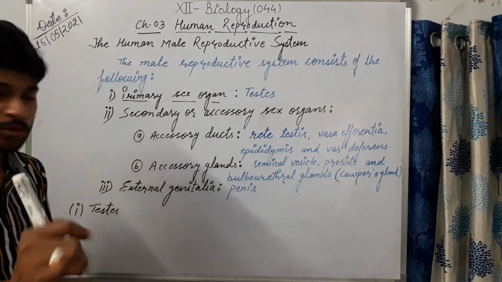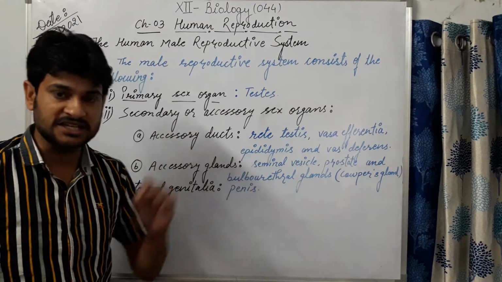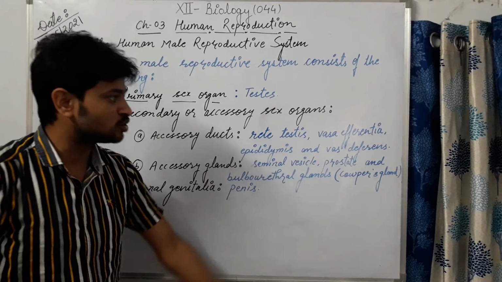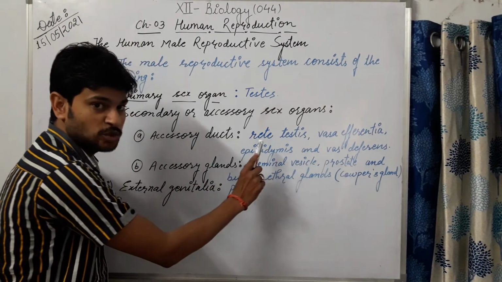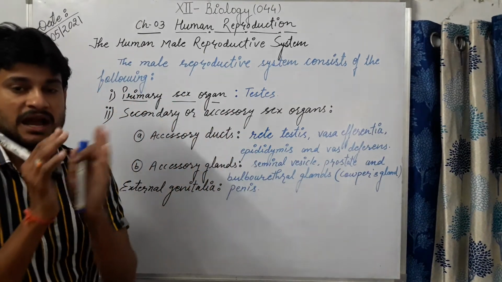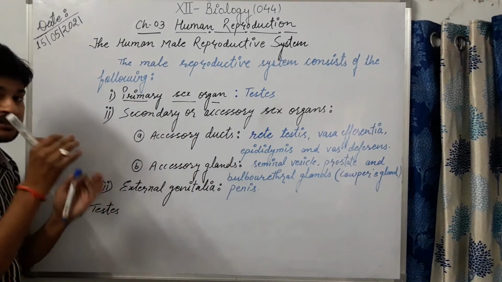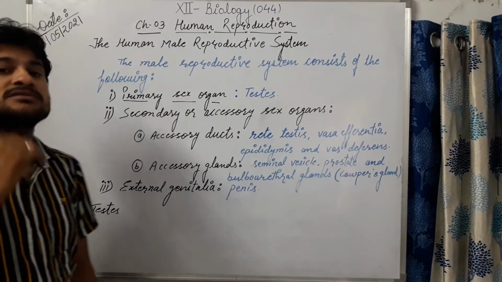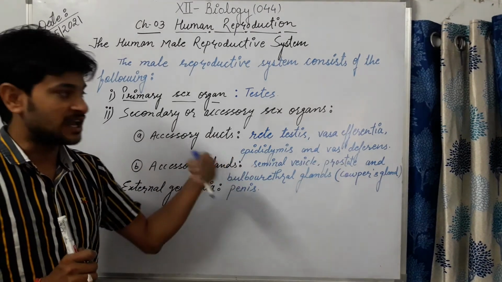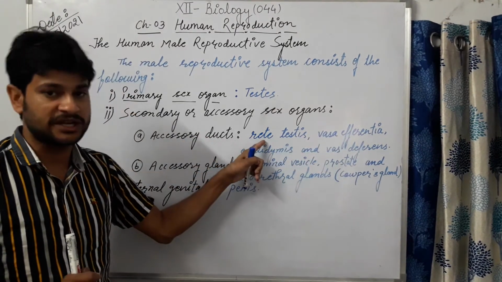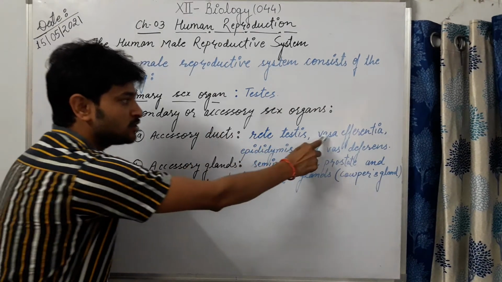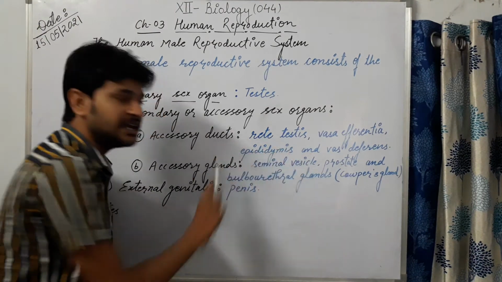What accessory ducts are there? Rete testis, vasa efferentia, epididymis, and vas deferens. I have told you that the seminiferous tubules produce the sperms, which are transferred to the vasa efferentia through the rete testis.